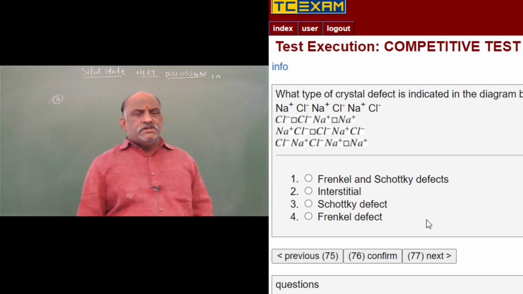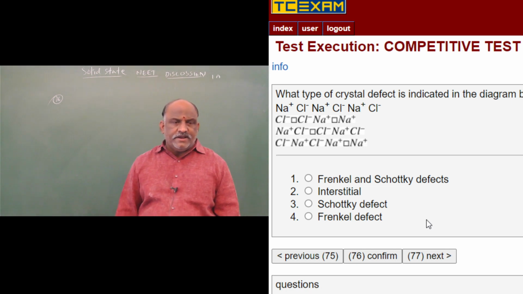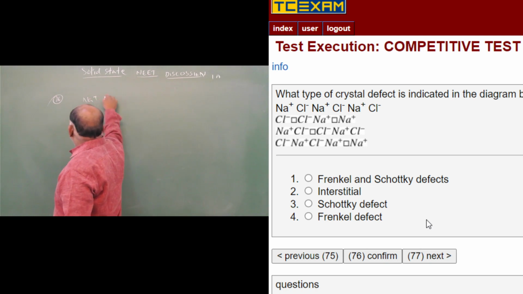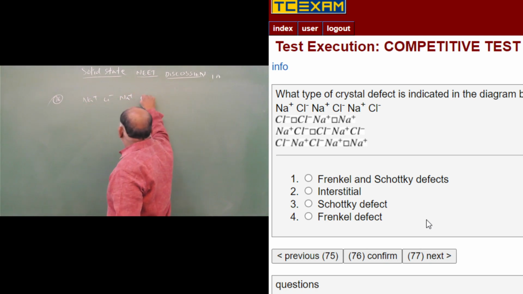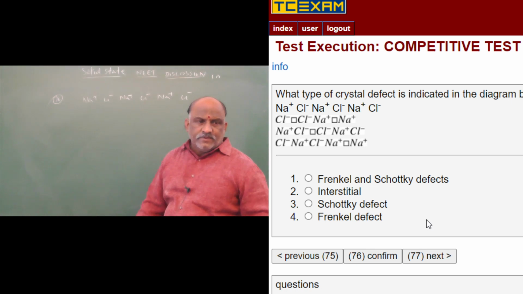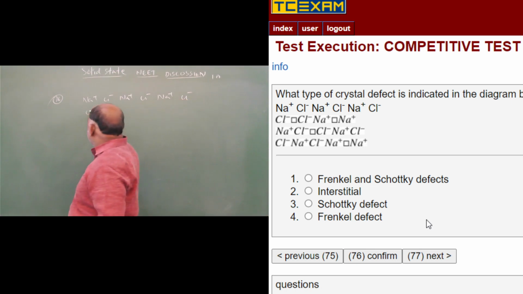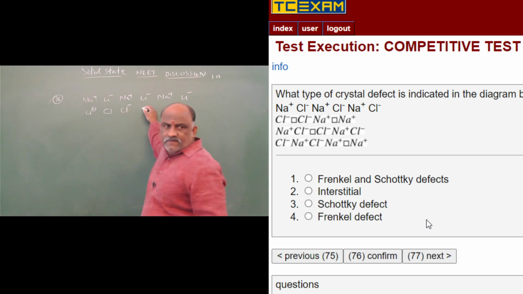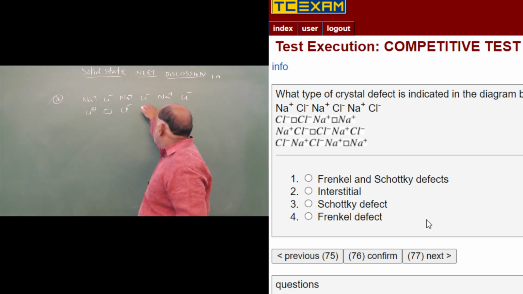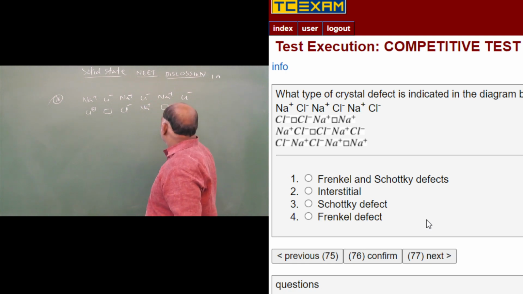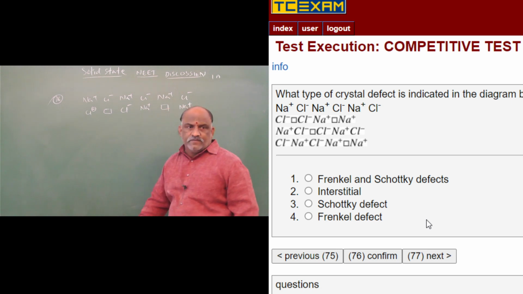What type of crystal defect is indicated in the diagram below? Na+ Cl- Na+ Cl- Na+ Cl-, right? Then a box, Cl-, Na+.